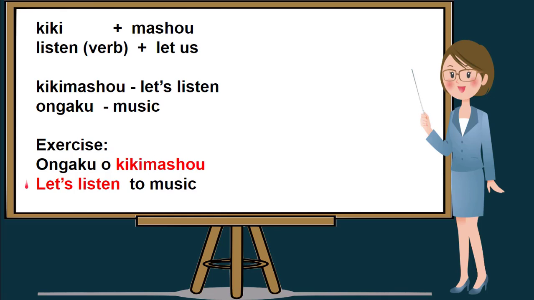Very good. Let's listen to music in Nihongo is ongaku o kikimasho. Ongaku means music and kikimasho means let's listen. So, ongaku o kikimasho means let's listen to music.